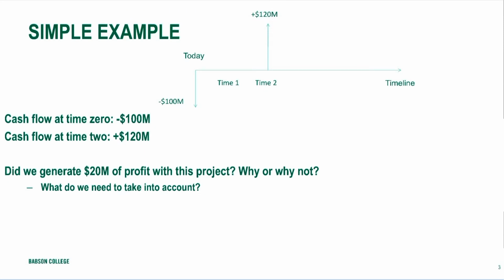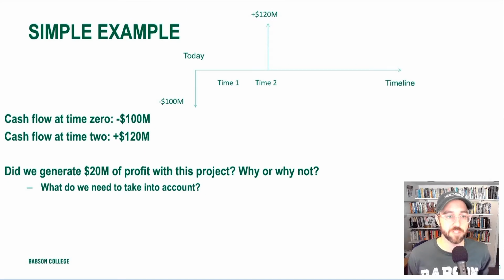So let's take the simplest possible example. Suppose that a firm puts $100 million into a project. It does that today. That's the initial outlay. There's a time zero cash flow of a negative $100 million. And suppose that the cash flow benefit of doing the project arrives 2 years later, and that benefit is a positive $120 million cash flow. So if you think about traveling through time, starting at today, the firm has put in $100 million. They have not yet recovered that money.